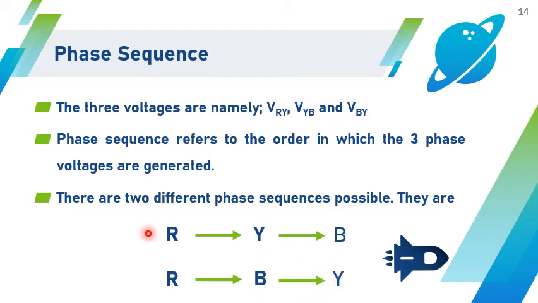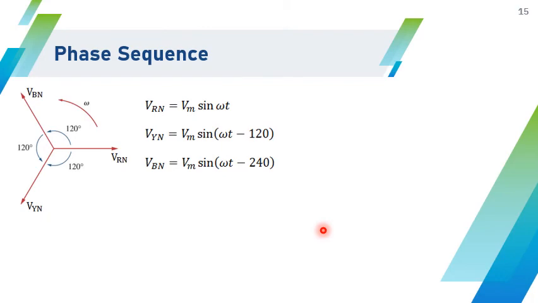It means that R phase starts first, 120 degrees later Y phase starts, and again 120 degrees later B phase starts. In another phase sequence, R comes first, B comes second, and Y comes third. So these are the two possible phase sequences. And this is how we represent the phase sequence. In RYB phase sequence, VRN, VYN, VBN. So Y is 120 degrees displaced from R and B is 240 degrees displaced from R.